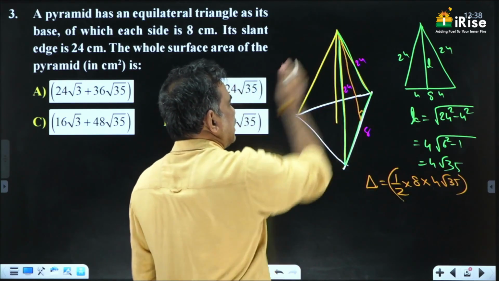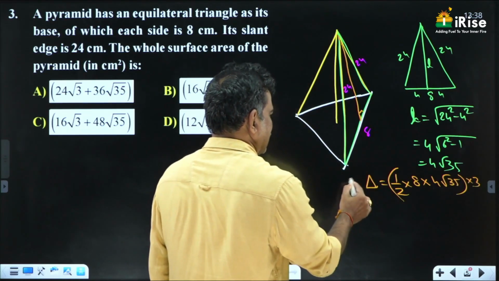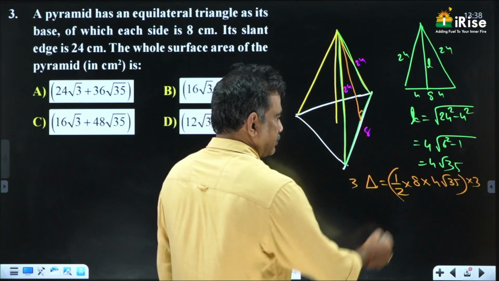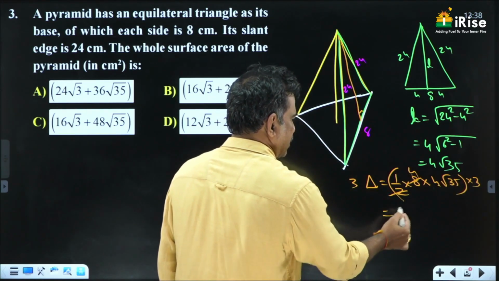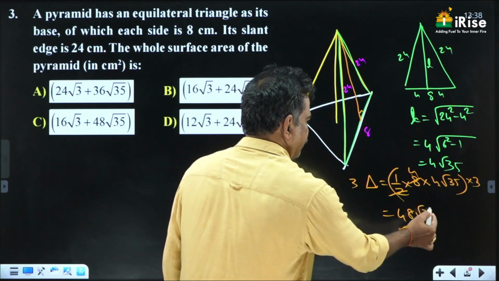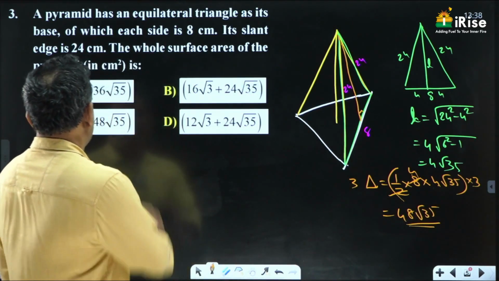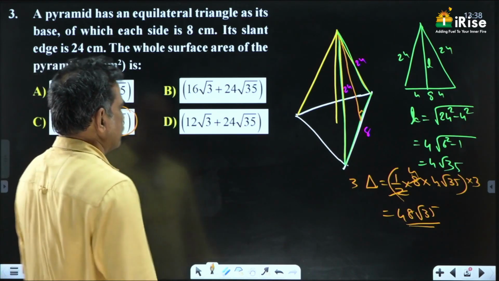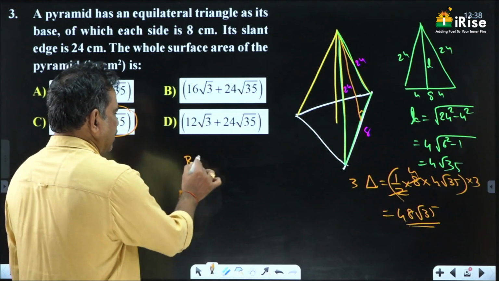Like this we have 3 triangles, so multiply by 3 for the area of 3 triangles. 2 1s 2, 4s cancel. 4 3s 12, 12 4s 48 root 35 is the lateral surface area. Only one option is having 48 root 35. This is added to the base area.